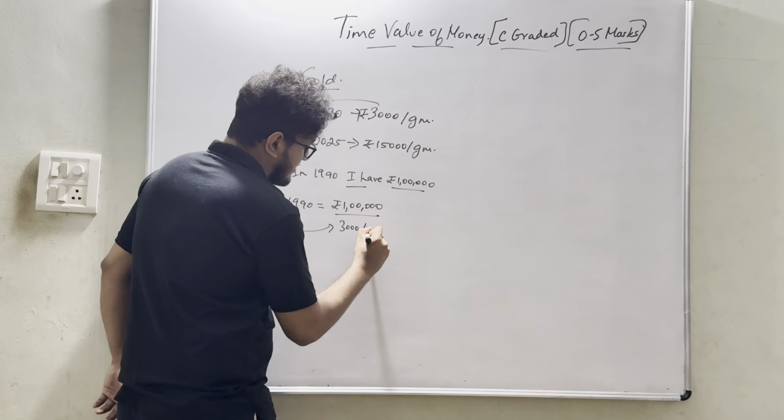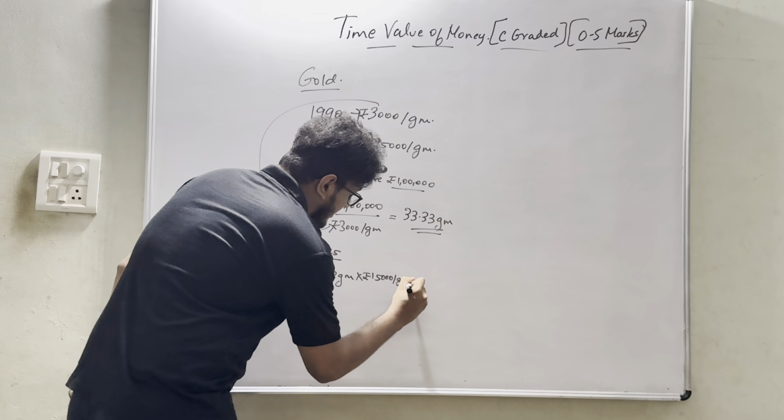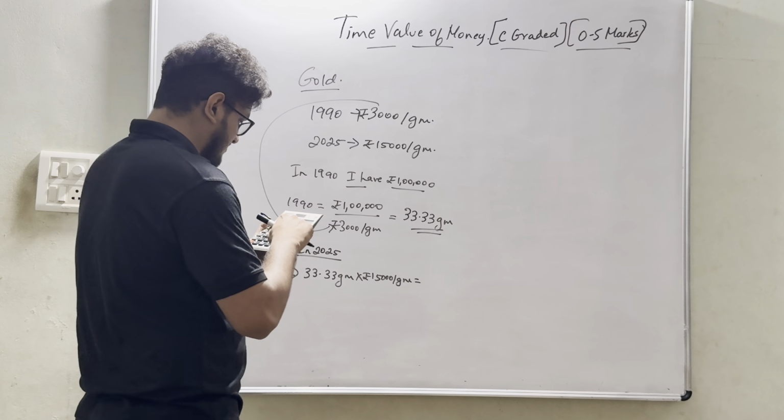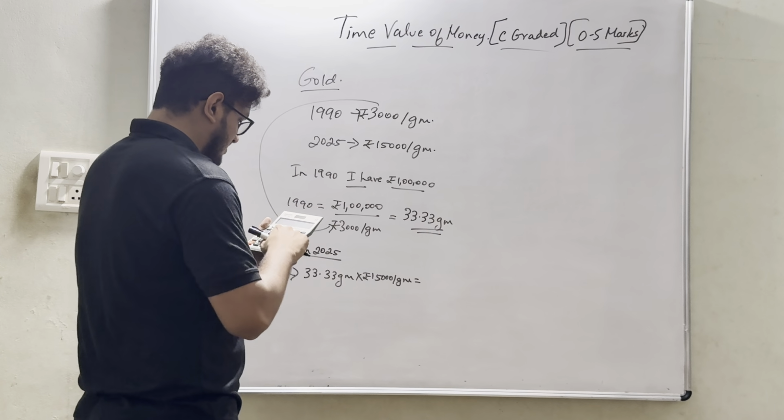What will be the value of gold? 33.33 grams into rupees 15,000 per gram, which would amount to 4,99,950. So let's take it as approximately 5 lakhs. So the difference between rupees 5 lakhs minus 1 lakh is 4 lakhs.